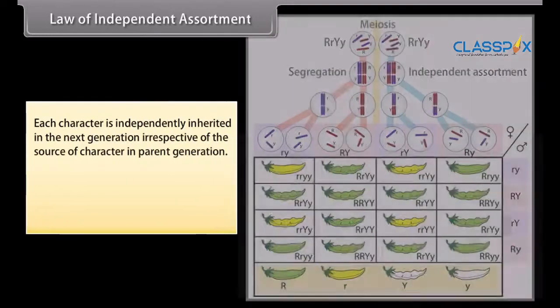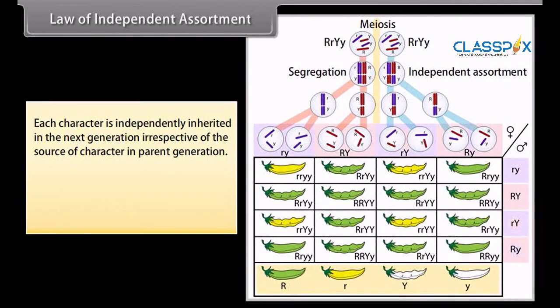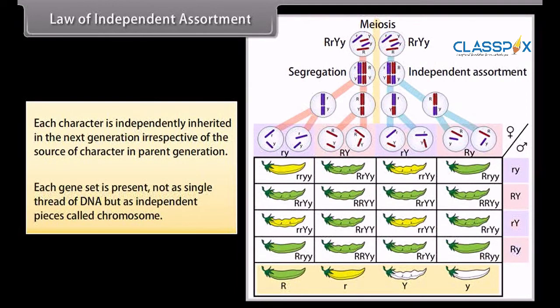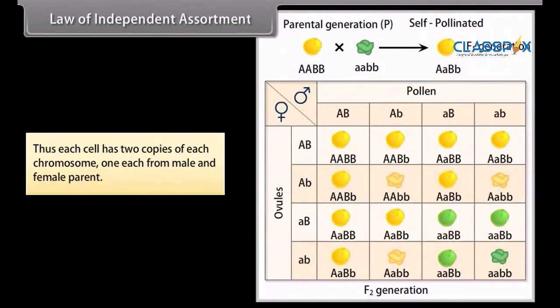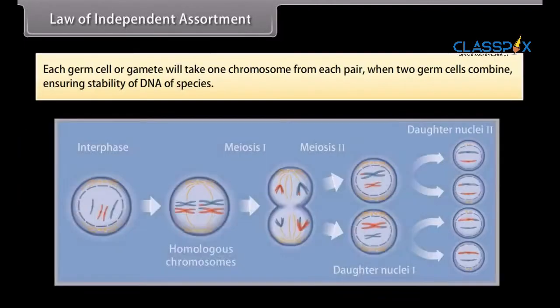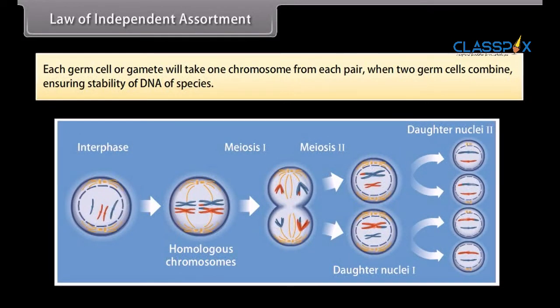Law of independent assortment. Each character is independently inherited in the next generation, irrespective of the source of the character in the parent generation. Each gene set is present not as a single thread of DNA but as independent pieces called chromosomes. Thus each cell has two copies of each chromosome, one each from the male and female parent. Each germ cell or gamete will take one chromosome from each pair, and when two germ cells combine, this ensures stability of the DNA of the species.